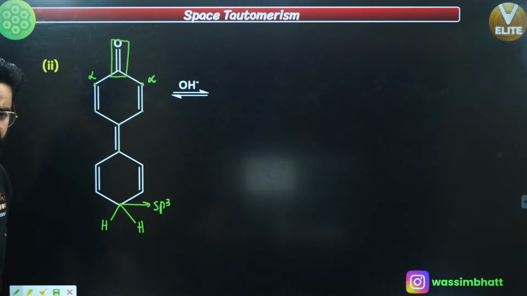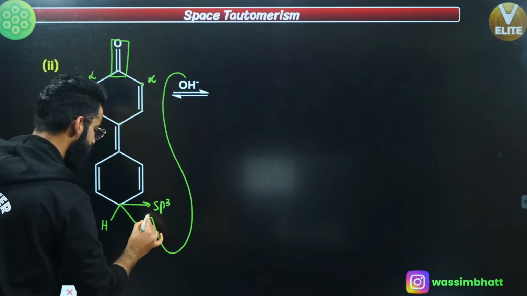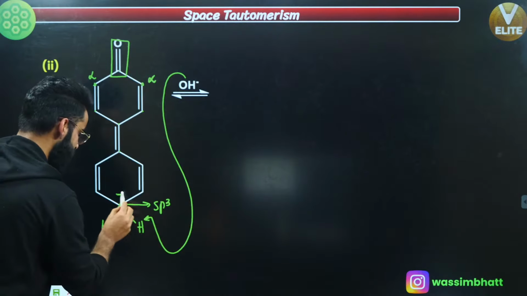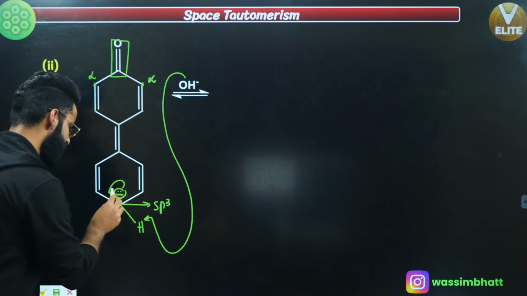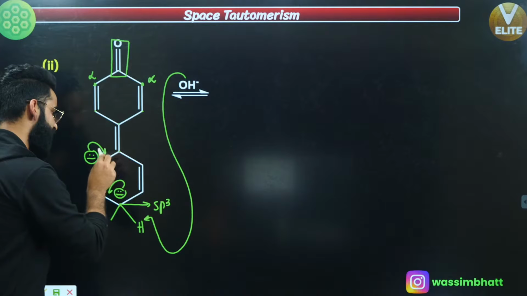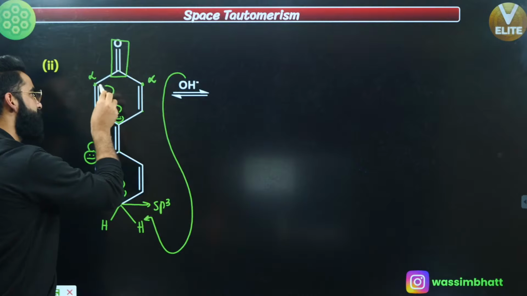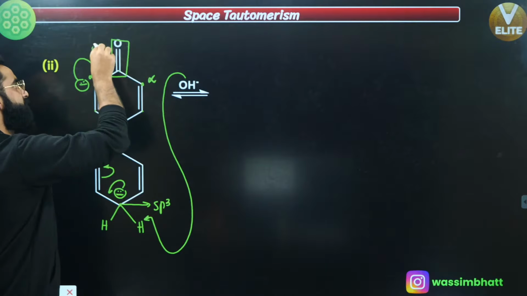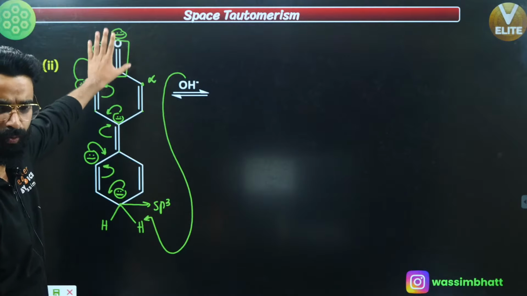Now, what is going to happen in presence of OH negative? See, if this OH negative attacks at one of the hydrogens over here, what is going to happen? Hydrogen will leave as H positive, due to which there will be negative charge on this carbon, right? Now this negative charge can participate in resonance, right? This will come here and this pi bond will break in this direction, so that there will be negative charge right here. Then this negative charge will again participate in the resonance. There will be negative charge on this carbon, right? Then this negative charge will participate in resonance, yeah? So there will be negative charge on this carbon. Then this negative charge participates in resonance again, so that at the end you get the negative charge on oxygen, right? And once negative charge comes on oxygen, what is going to happen?